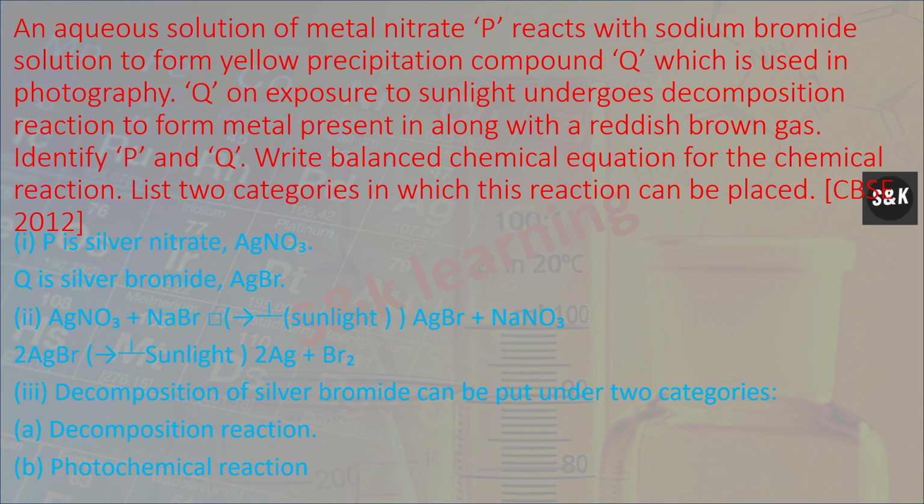First, P is silver nitrate, which is AgNO3, and Q is silver bromide, which is AgBr. Second, AgNO3, which is silver nitrate, and sodium bromide react to form silver bromide plus sodium nitrate, plus 2AgBr forms 2Ag plus Br2. The decomposition of silver bromide can be put under two categories: A. Decomposition reaction, or B. photochemical reaction.